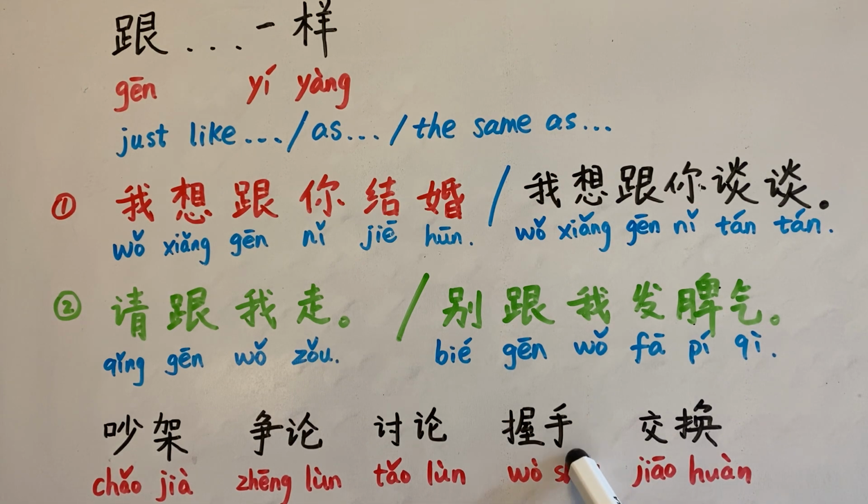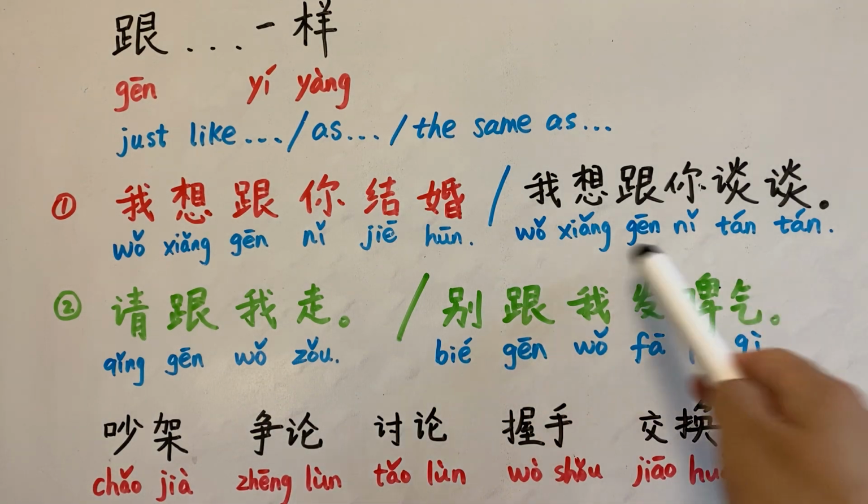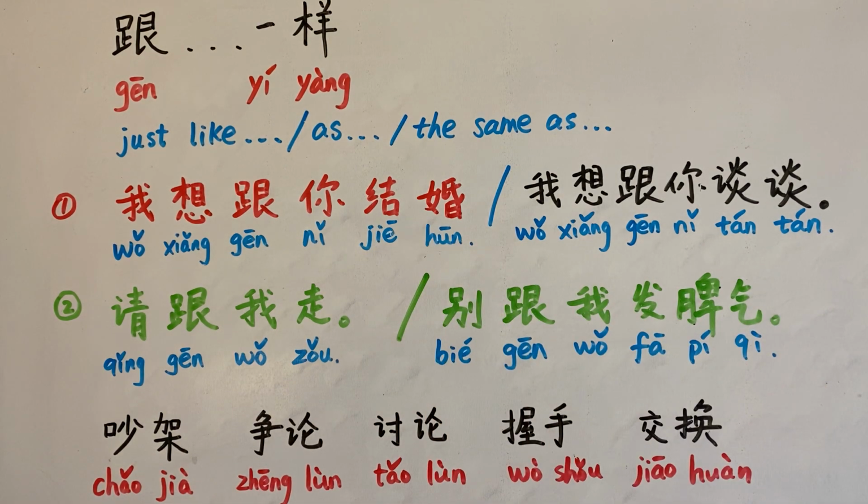And this one, 握手, shake hands. 我想跟你握手, I want to shake hands with you. So this verb is a two-way verb. You have to have an object to cooperate with you. And the last one, 交换, to exchange. Just like 谈谈 and 结婚.